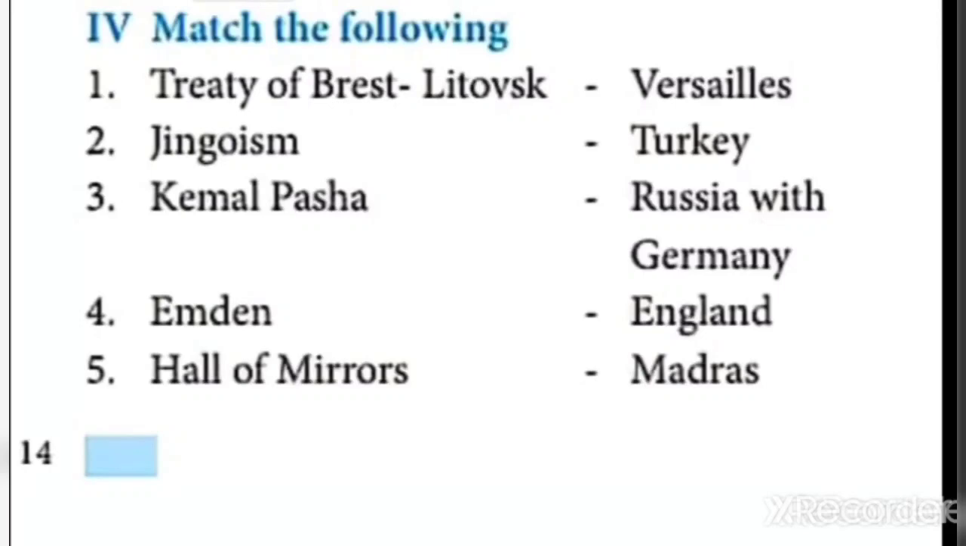Treaty of Brest-Litovsk, Russia with Germany. Second one, Jingoism, already we marked, England like that. Fourth one, Emden, Madras. Emden is the name of the ship which belongs to Germany, like that I said. The next one.